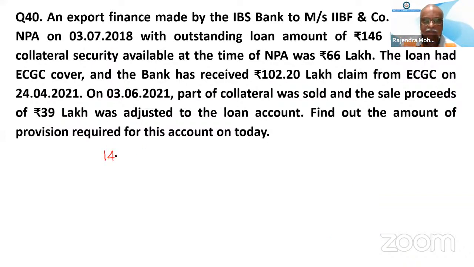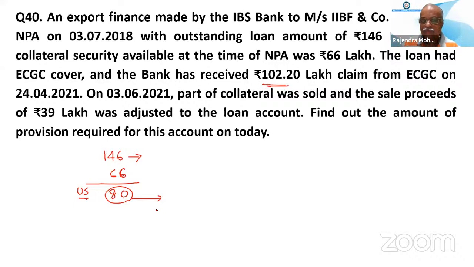What you have done is all these things. That's why 146 was the balance. Yes, sir. Outstanding, earlier balance. 66 was the security. Right. So unsecured is how much? 80 lakhs. 80 lakhs, sir. So on 80 lakhs unsecured, normally an 80 lakhs claim cannot be 102.20.